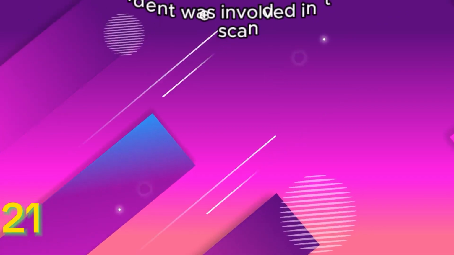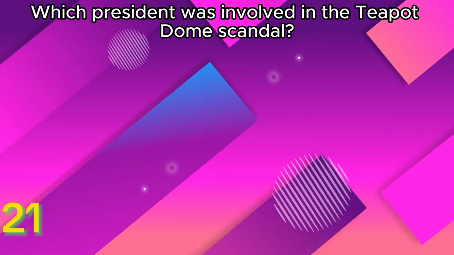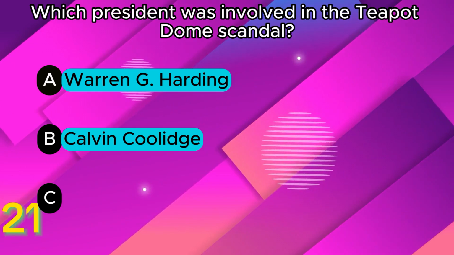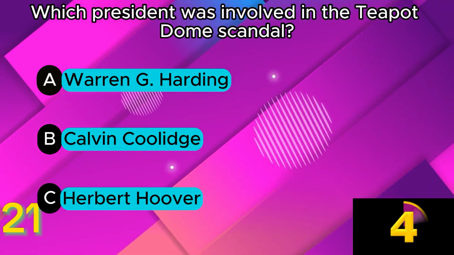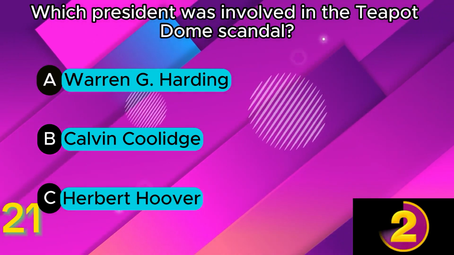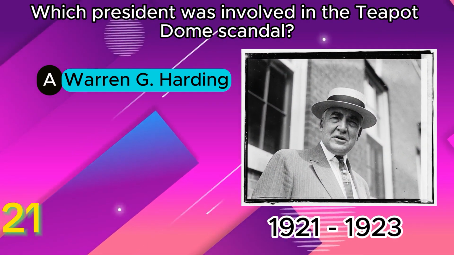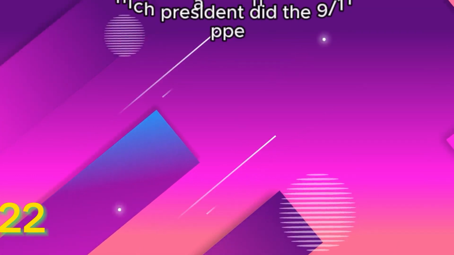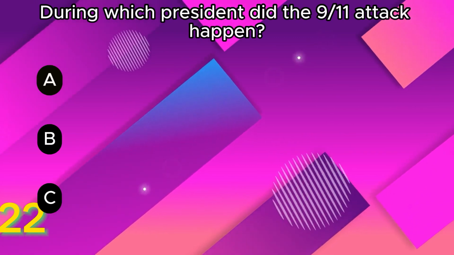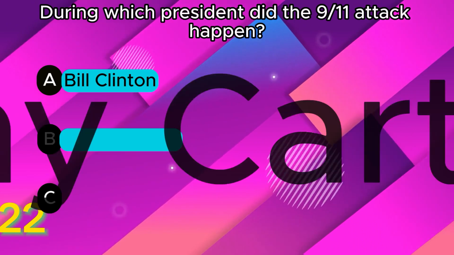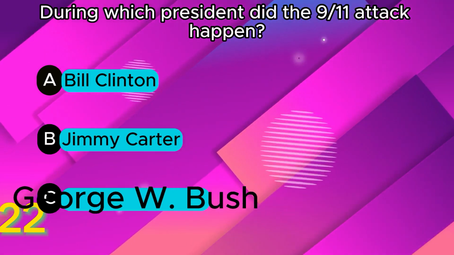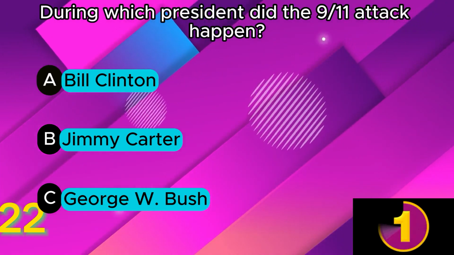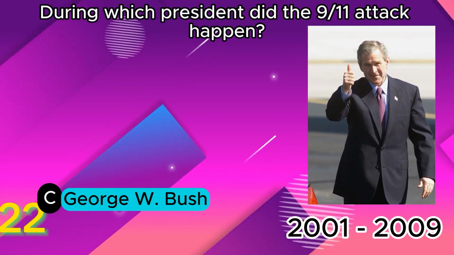Which president was involved in the Teapot Dome scandal? A. Warren G. Harding. B. Calvin Coolidge. C. Herbert Hoover. A. Warren G. Harding. During which president did the 9/11 attack happen? A. Bill Clinton. B. Jimmy Carter. C. George W. Bush. George W. Bush.